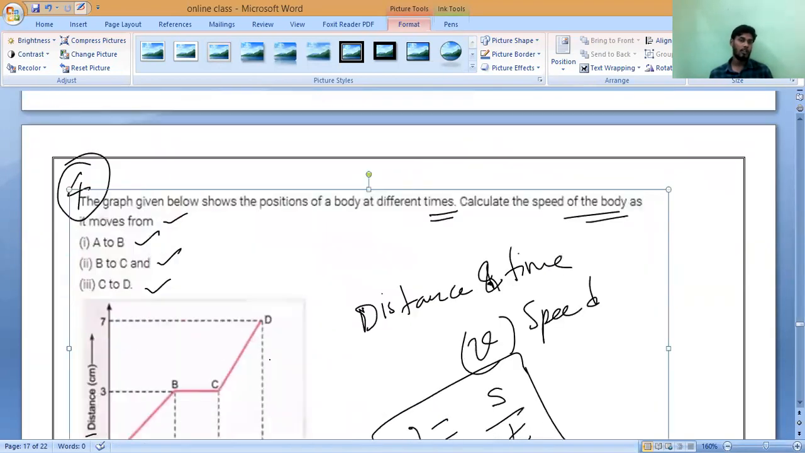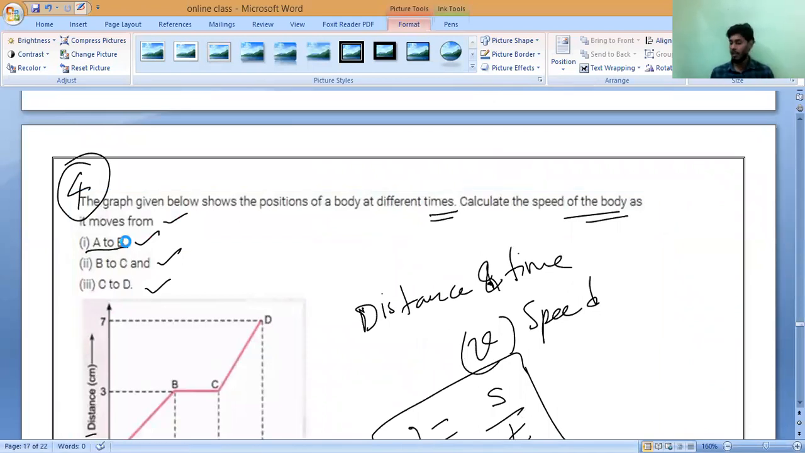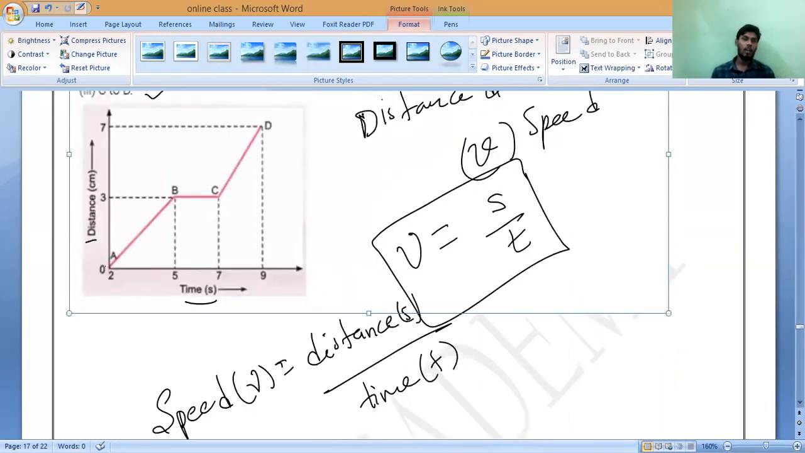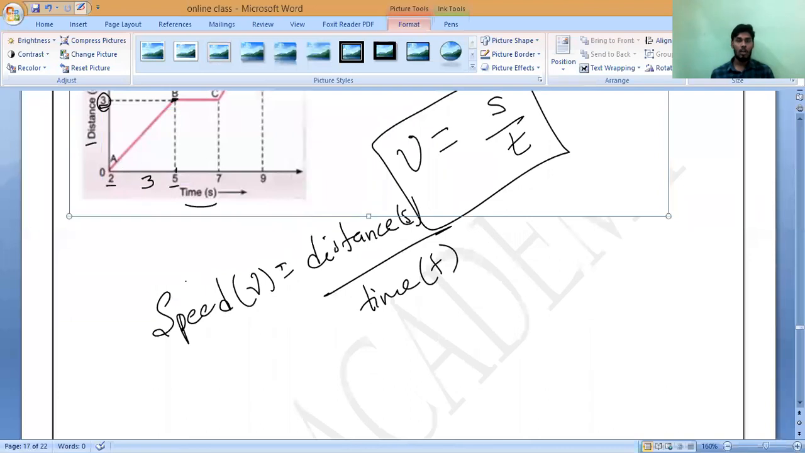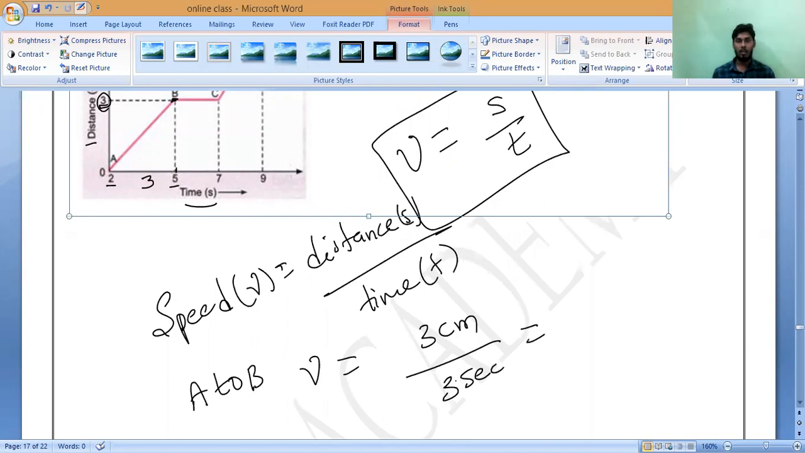Now first they are asking to calculate the speed from A to B. Observe carefully, what is the distance covered? 3 centimeters. And what is the time taken? 5 minus 2, which is 3 seconds. So speed is equal to distance covered 3 centimeters by time 3 seconds. The seconds will get cancelled, so 1 centimeter per second.